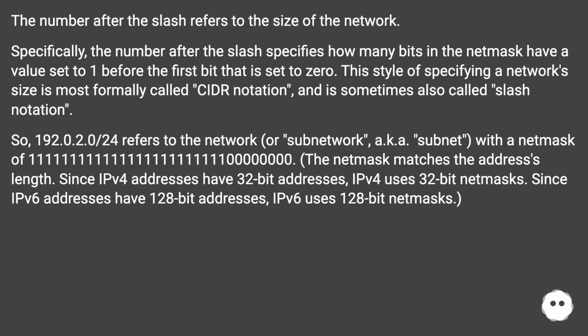So, 192.0.2.0/24 refers to the network or subnetwork, aka subnet, with a netmask of 11111111111111111111111100000000. The netmask matches the address's length. Since IPv4 addresses have 32-bit addresses, IPv4 uses 32-bit netmasks. Since IPv6 addresses have 128-bit addresses, IPv6 uses 128-bit netmasks.